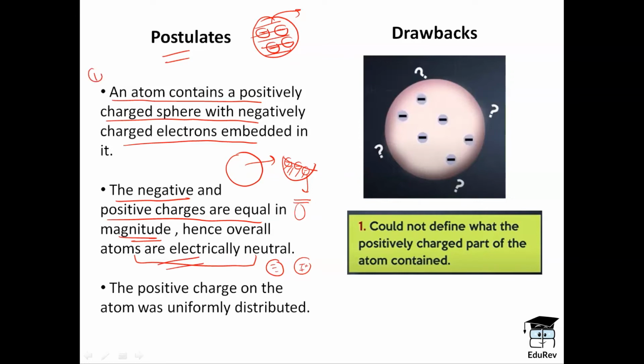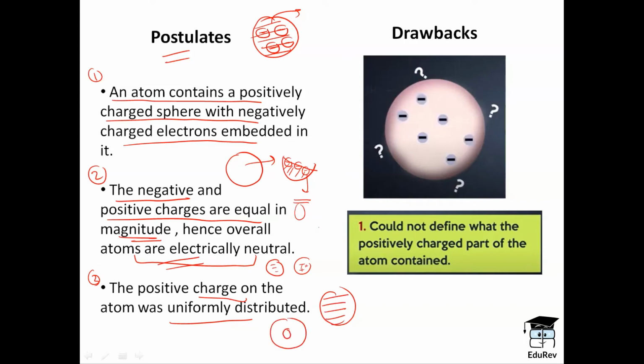So, the first postulate was that electrons are embedded inside the positive charge sphere. The second postulate was that atoms are electrically neutral and negative and positive charges are equal in magnitude. The third postulate was that the positive charge on the atom was uniformly distributed and it was not concentrated.